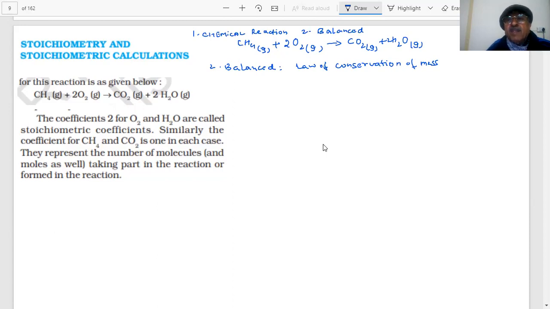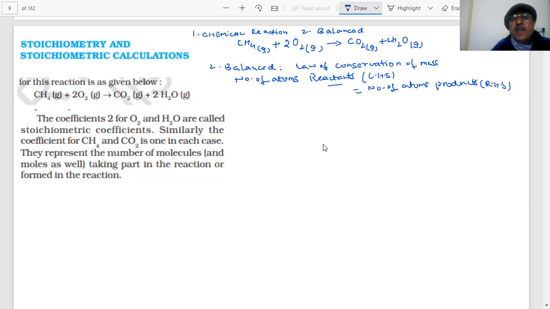Okay, the law of conservation of mass says that the number of atoms of the reactants, here I'm saying the left hand side, must be equal to the number of atoms of the products, which is our right hand side. Okay, clear? So once the equation is balanced, students, what you find is that there are certain coefficients.